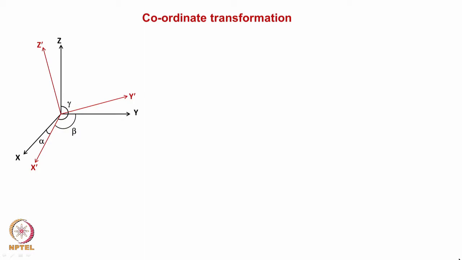Suppose we take two axes, this is the original orthogonal axis and it is being rotated. If we know the new position, what is the angle which this x1 coordinate makes with x, y and z. Similarly, we can find out the angles for the others.